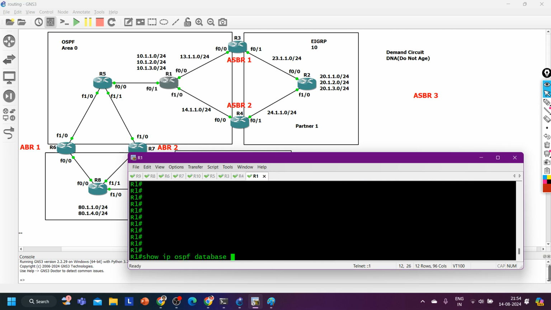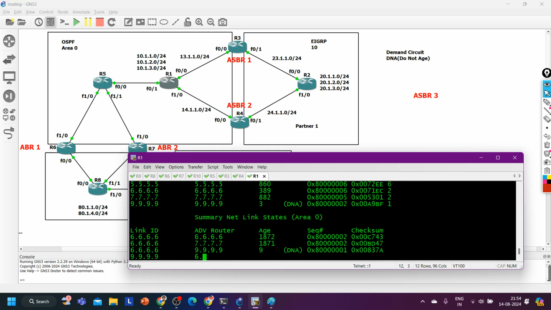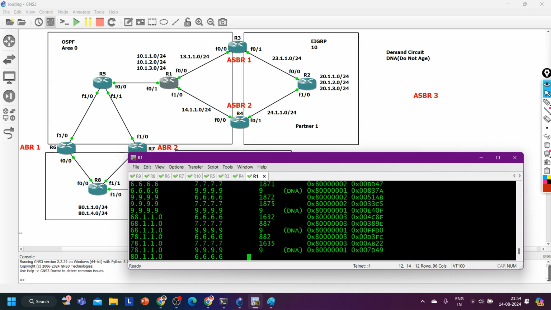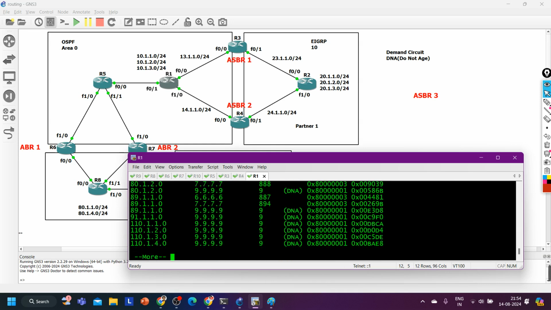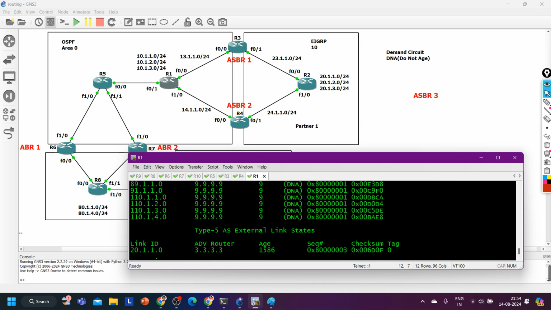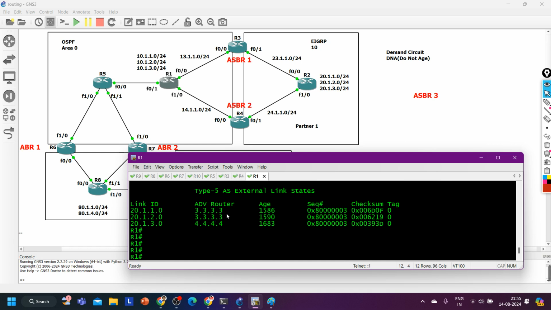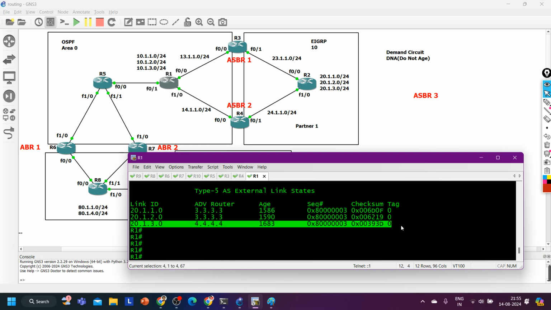Now again let me take you to R1 and see the database again. LSA 5, see, ASBR1 is advertising these two prefixes and ASBR2 is advertising only this prefix.